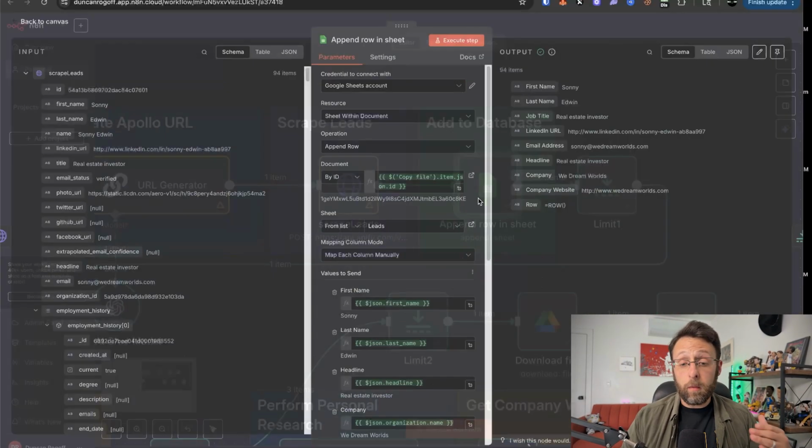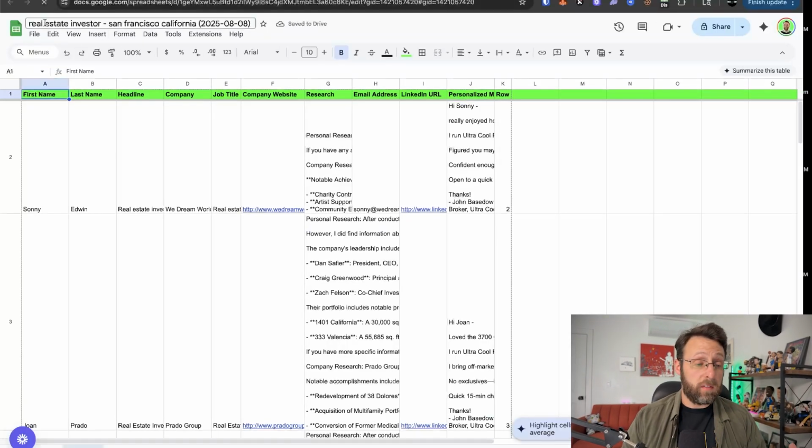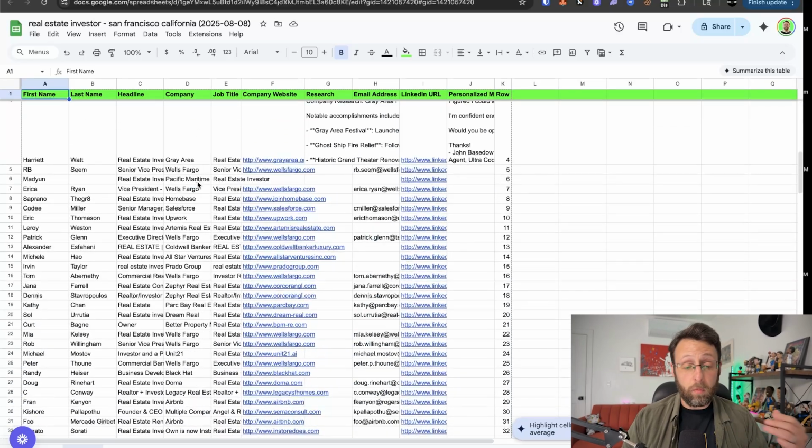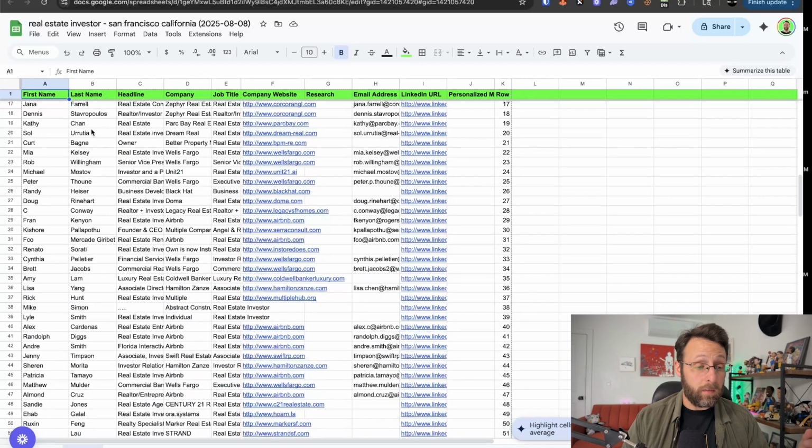Then from there, we're just adding the rows to our Google Sheet. And so if I just come into Google Drive and I open up Google Sheets, you can see we have real estate investors, San Francisco, California. And so basically, as soon as that scraper runs, we have this entire list of leads: first name, last name, headline, company, job title, website.